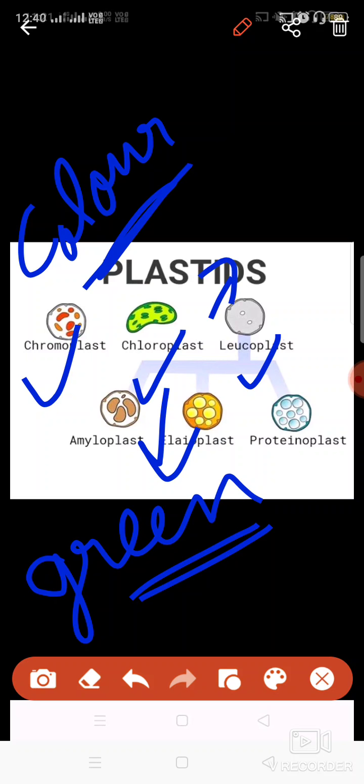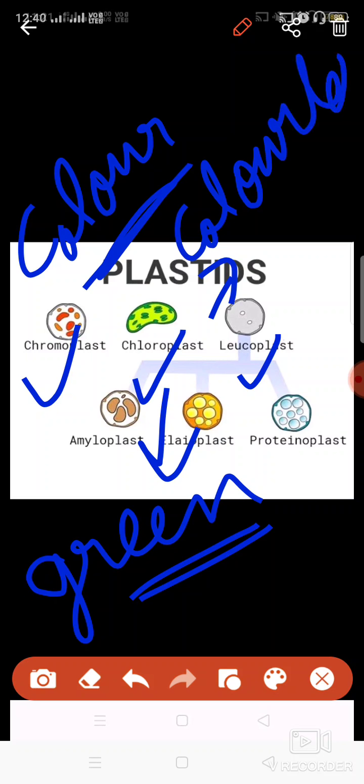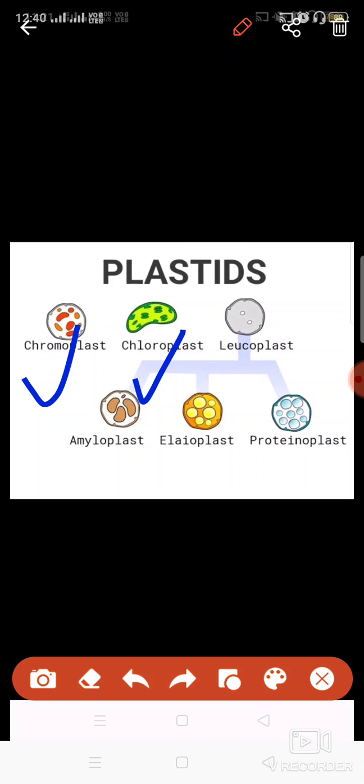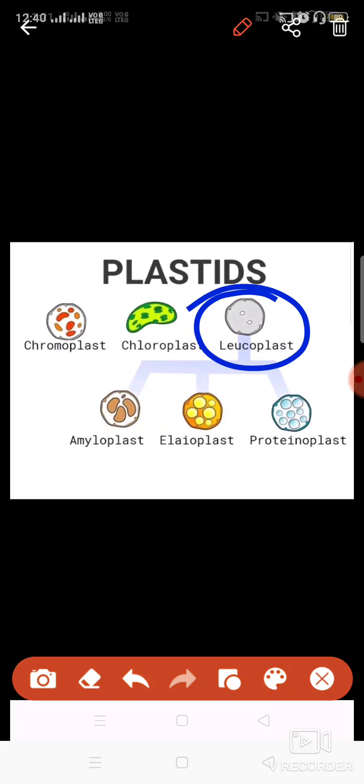And there is one more which is known as leucoplast. These are colorless. I told you that all the plastids are of different colors, but this leucoplast is not having any color. So these are the plastids, which are basically of three types. Then leucoplast, which is colorless, has the function of storage of different things.